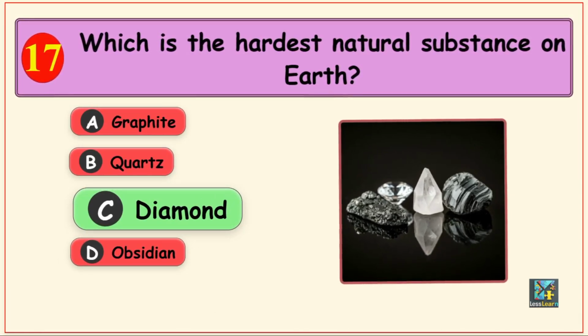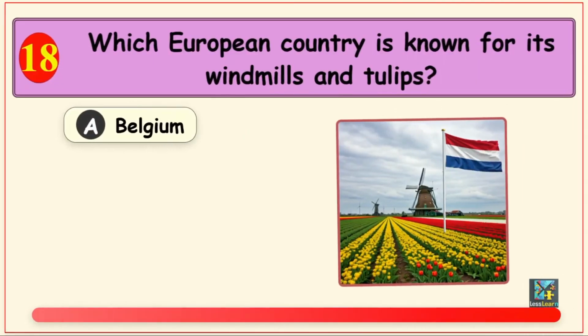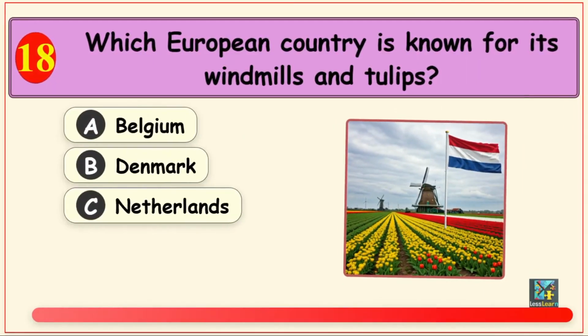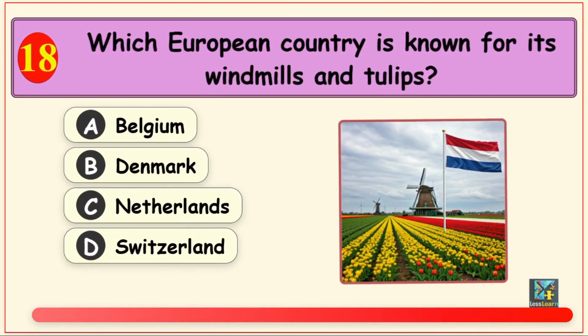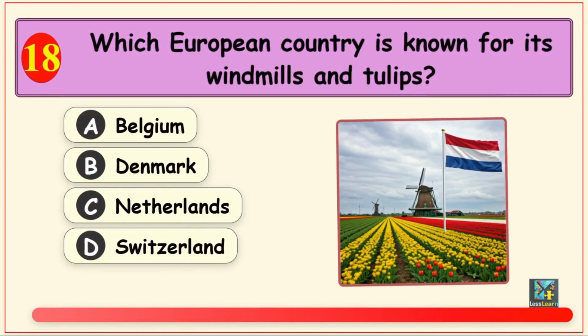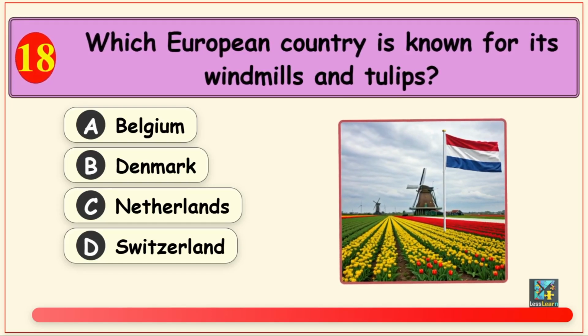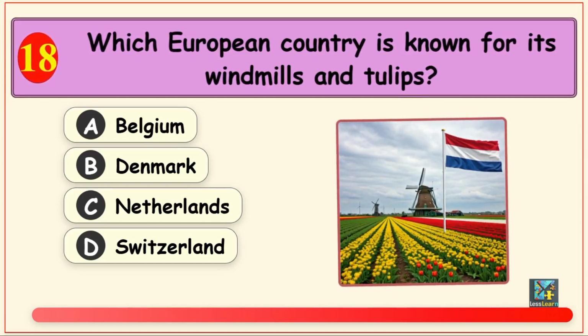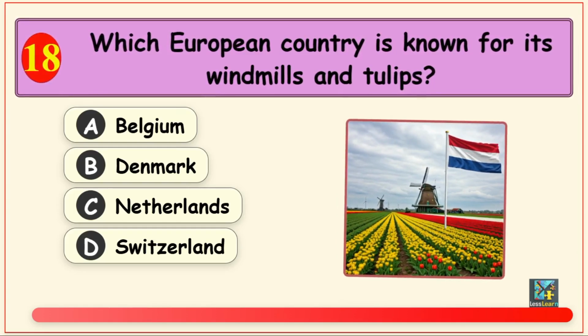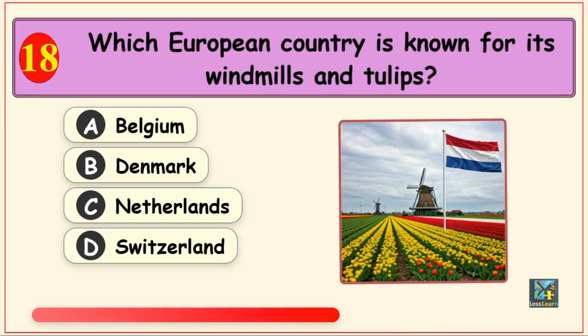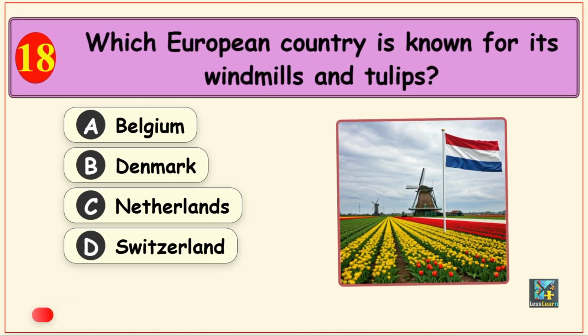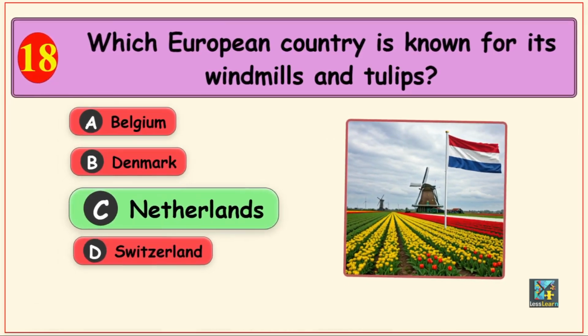Let's move on to the next question. Which European country is known for its windmills and tulips? Options are option A, Belgium, option B, Denmark, option C, Netherlands, and option D, Switzerland. The right answer is option C, Netherlands.